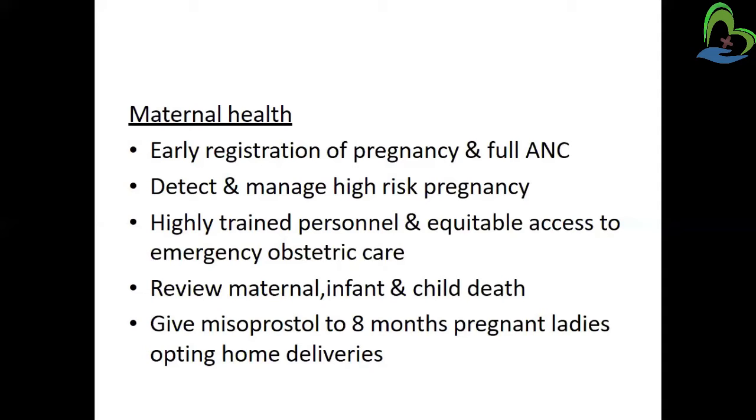Then review the maternal, infant and child deaths. By survey and report of the particular area yearly, the maternal, fetal and infant death rate is reviewed and recorded. Then give misoprostol to pregnant women at 8 months who are opting for home deliveries. So misoprostol is given to mothers who are 8 months pregnant. This is for maternal health.